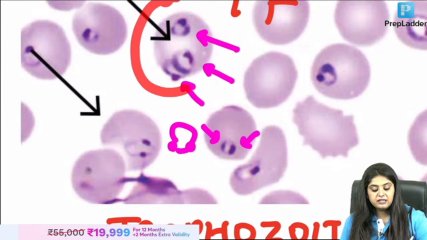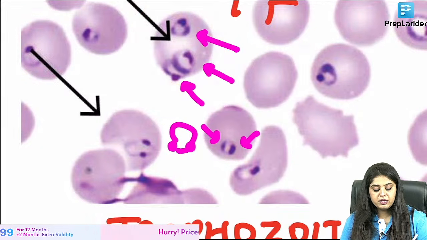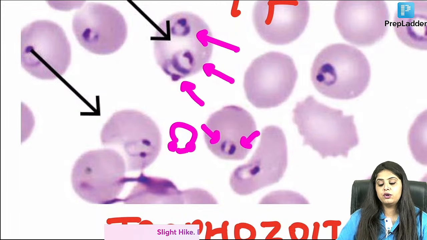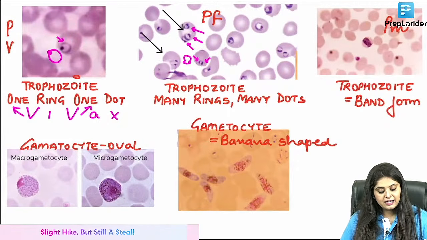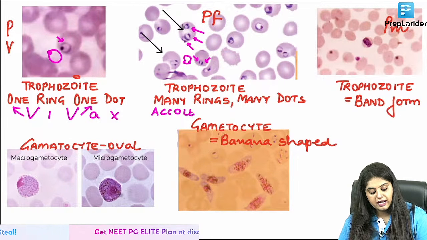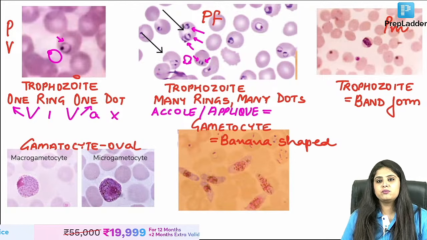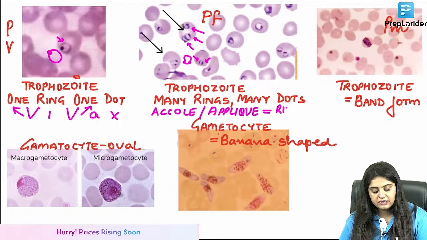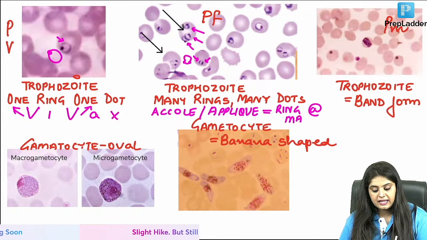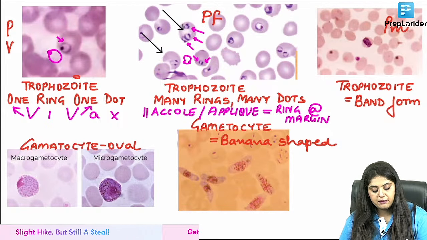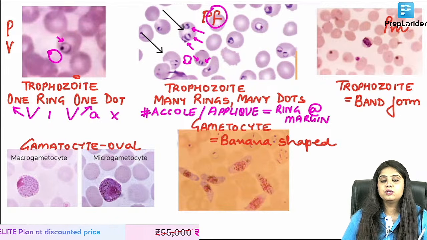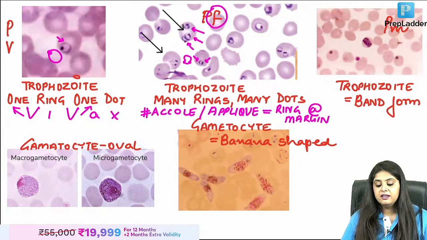But then so many rings came that one of the rings decided to become the Fufaji of your family, got angry and said, oh, you are not giving me space. I'm going and sitting in one corner. Who is that ultra dramatic ring? That ring is known as the accole form. Accole or applique form is that angry Fufaji of the family who says, oh, arrangements are not good, I am going and sitting with a big face in one corner. So the ring that has gone to the margin and got angry is the accole or applique form. So this is the Fufaji form. Where do you see the Fufaji form? That Fufaji, face swollen, always angry form, is seen in Plasmodium falciparum.